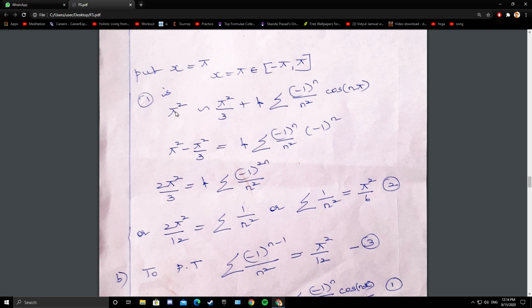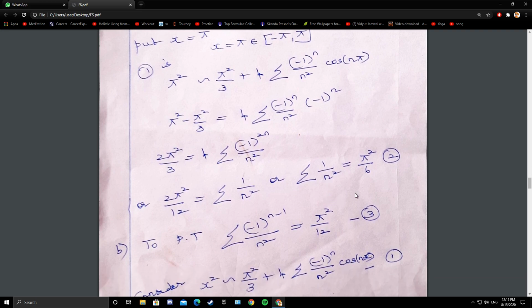So I repeat, I am taking pi square by 3 to the left side. So the left side is 2 pi square by 3. On the right side, 4 times summation (-1)^(2n), which is plus 1. Then I have cross multiplied by 4. So you will get summation 1 by n square as pi square by 6.